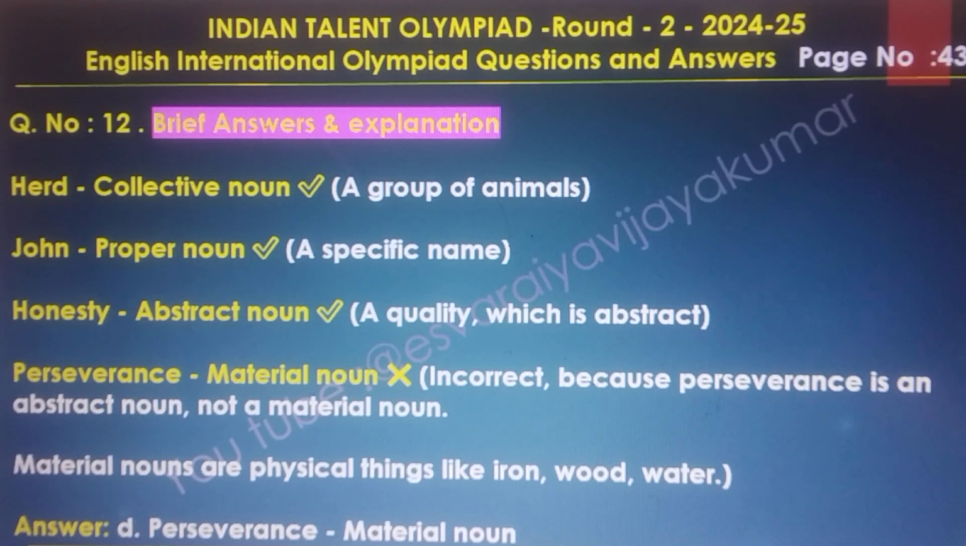Herd, a collective noun, a group of animals. And John, a proper noun, a specific name. Honesty, abstract noun, that is right, a quality which is abstract. And perseverance, material noun, that is incorrect because perseverance is an abstract noun, not a material noun. Material nouns are physical things like iron, wood, and water. The answer is D, perseverance, material noun. That is the final answer.